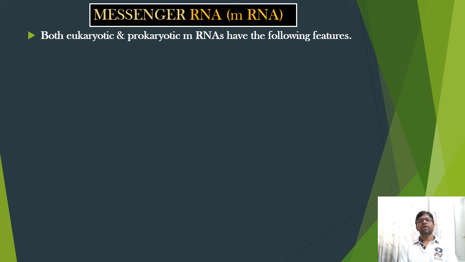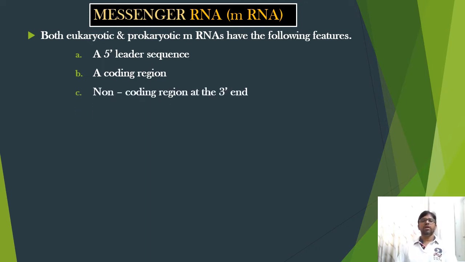Both eukaryotic and prokaryotic mRNAs have the following features. Number one, a 5' leader sequence. Second, a coding region. And third, a non-coding region present at the 3' end.